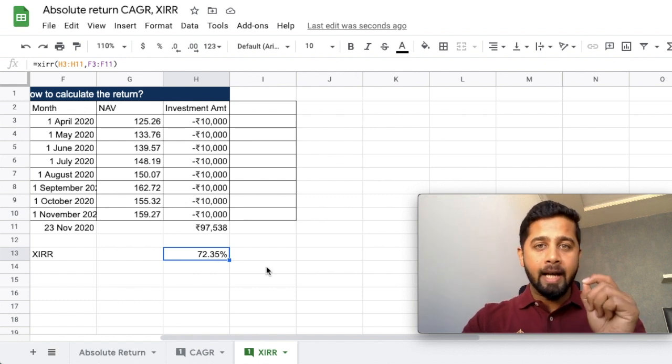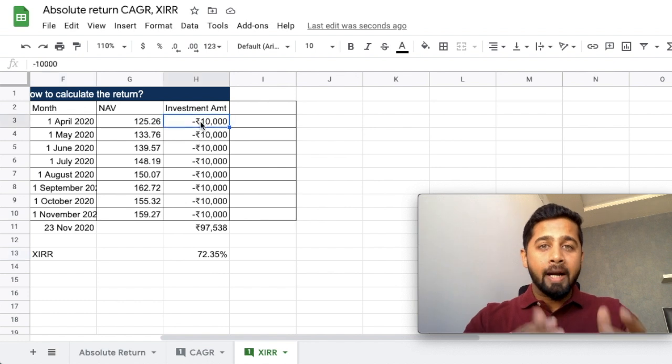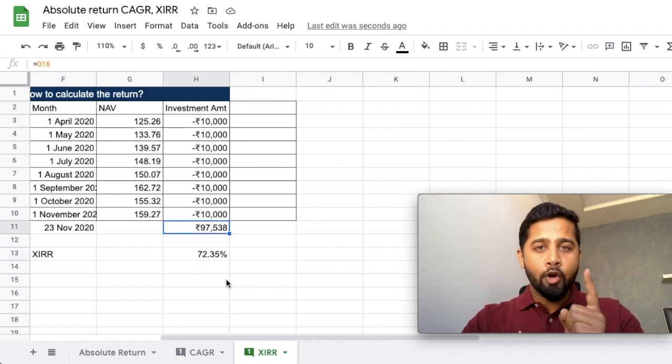Please again remember that whenever you make a SIP investment, you can't use the CAGR calculation. For that, you need to use your XIRR calculation, which takes into account multiple time frames of your investment. I hope now you got the difference between absolute return, CAGR return and XIRR return.